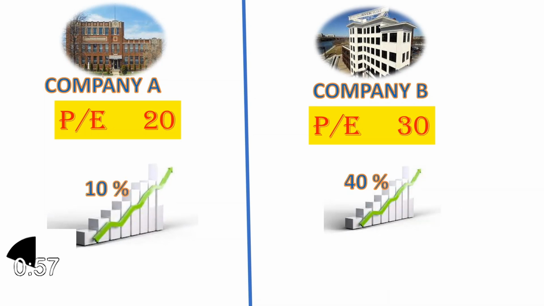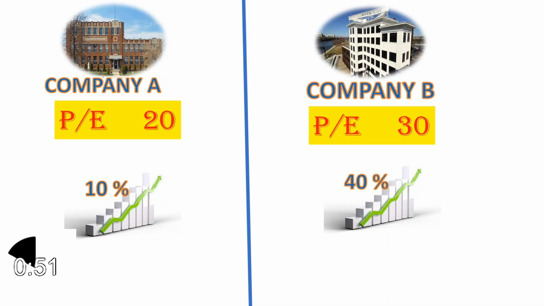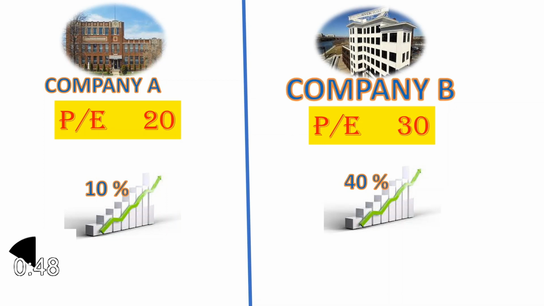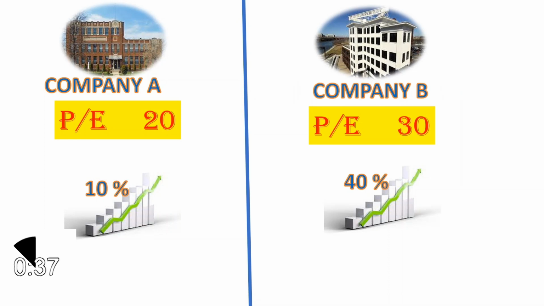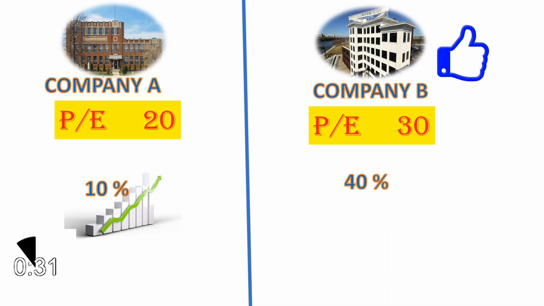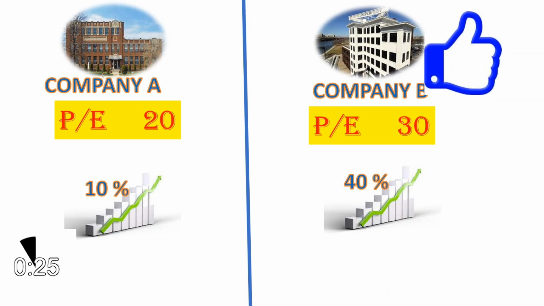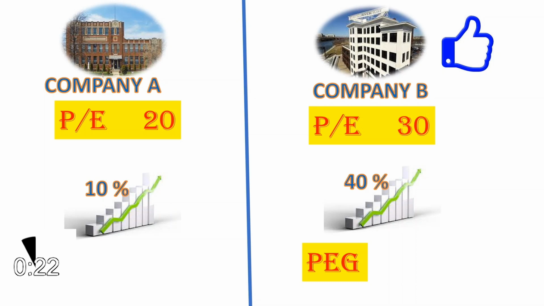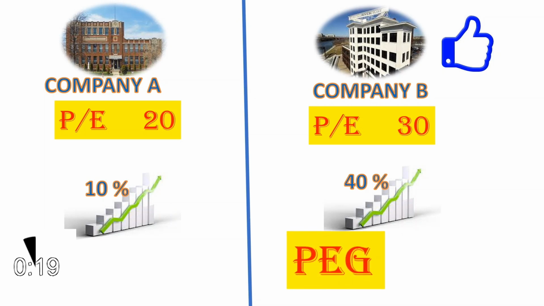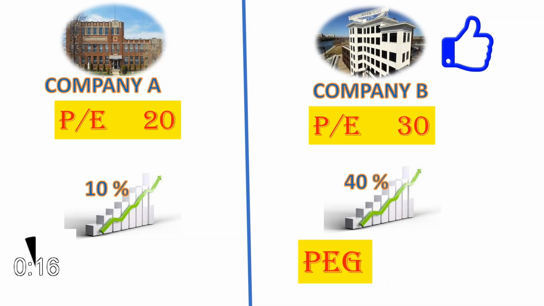rate of say 10%. Now, do you think it is worth paying more and buying stocks of Company B because it will grow more and give us more earnings in future? Just think. The answer is maybe yes. If you see a lot of potential in it, you can buy it by paying more. So, if you just look at PE ratio, Company A looks good to you. But if you factor in the growth potential, you may be willing to pay extra bucks and buy Company B. That's where another factor called PEG comes into picture, which is a topic of discussion for another day.